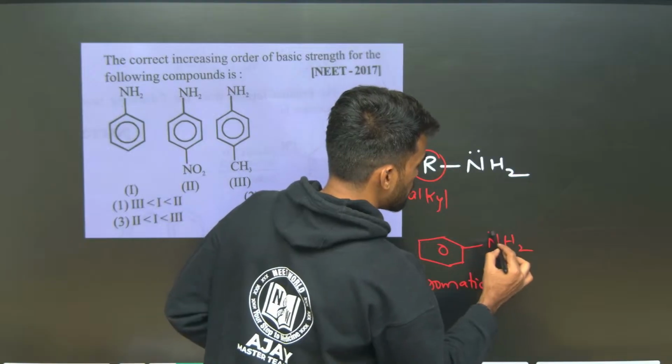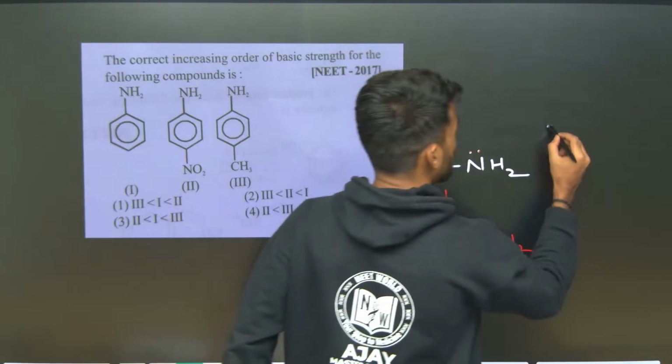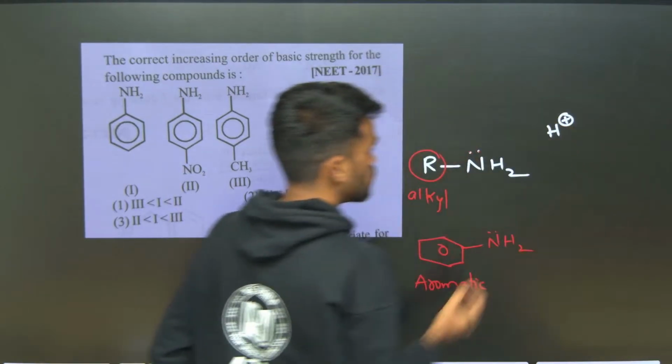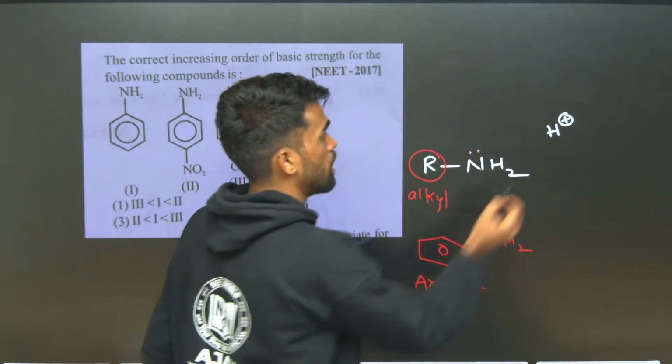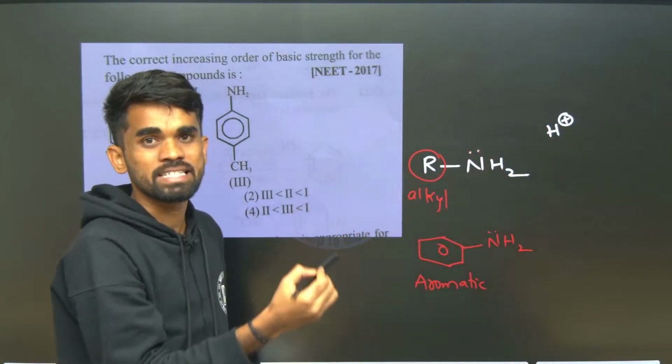See here, the presence of the lone pair is the reason for their basic nature. If I have an H plus ion, like a proton, the ease of accepting this H plus ion will decide its basic nature order.